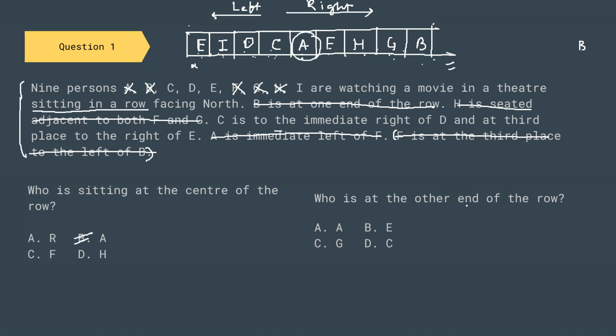Who is at the other end of the row? So B is at one of the ends. So on the other end, E is there. So the correct option is B.